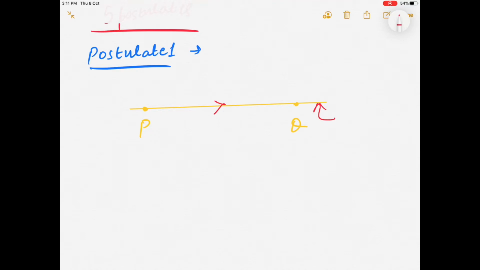If you draw a line passing through P, it will pass only through P. If you draw a line passing through Q, it will pass only through Q. You can draw lines in any direction, but it will not pass through both P and Q at the same time. So the postulate says a unique line is passing through both of these points. That unique line is this. Only one line can pass through both of these points P and Q.